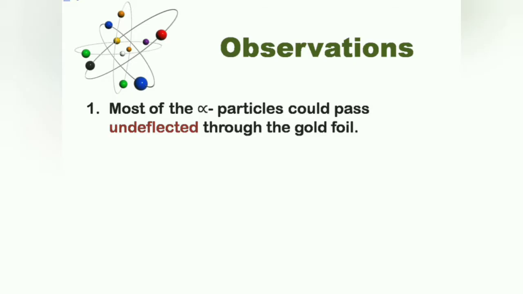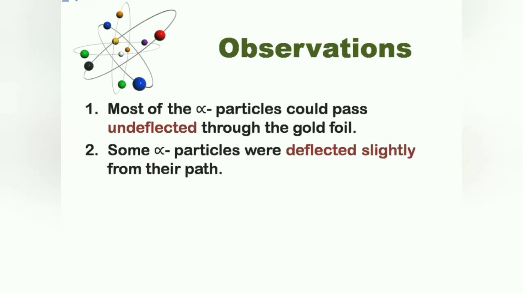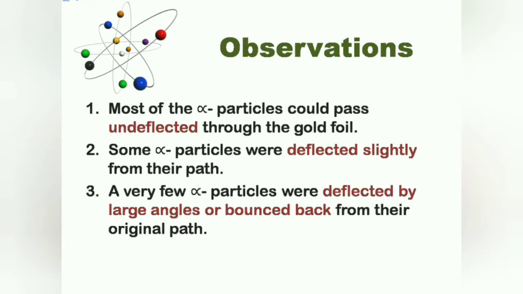So the three observations of this experiment are that most of the alpha particles could pass undeflected through the gold foil. Some alpha particles were deflected slightly from their path, and a very few alpha particles were deflected by large angles or bounced back from their original path. As the alpha particles were passing through gold foil, and gold foil consists of gold atoms, therefore alpha particles must be passing through gold atoms.